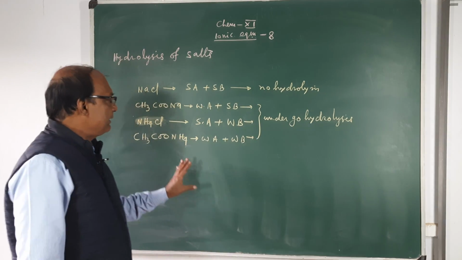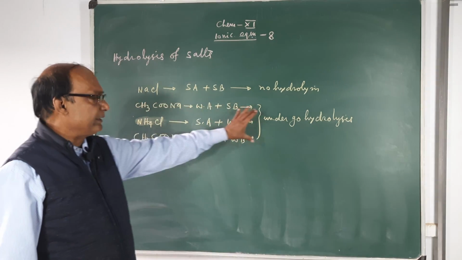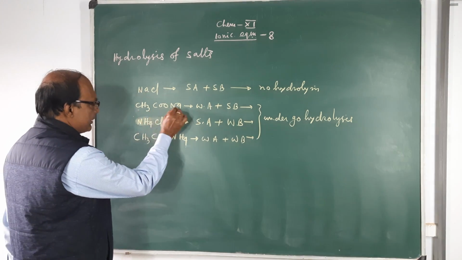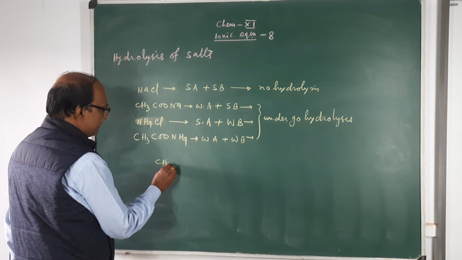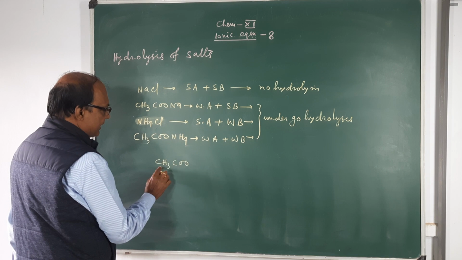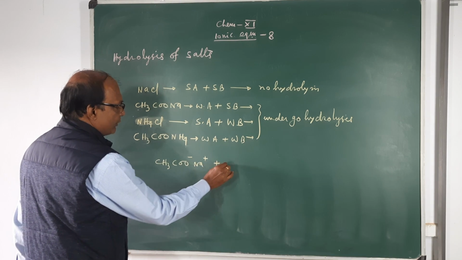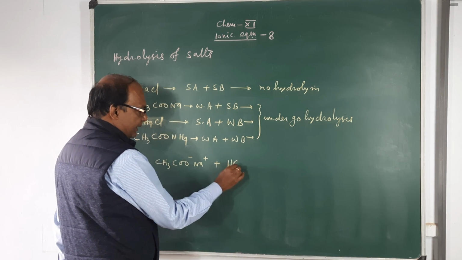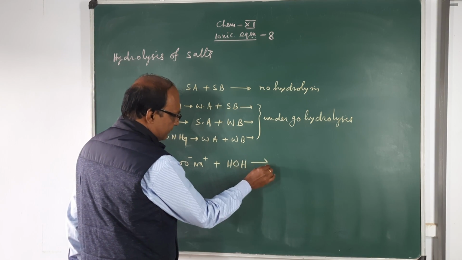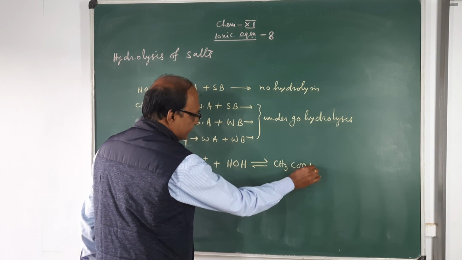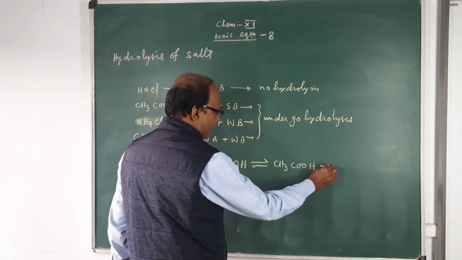Now the question is why these salts take part in hydrolysis. Take the salt sodium acetate. If you write sodium acetate, CH3COO minus Na plus, and write the reaction with water, HOH, then the reaction gives CH3COOH plus NaOH.